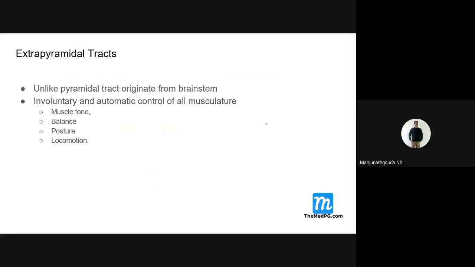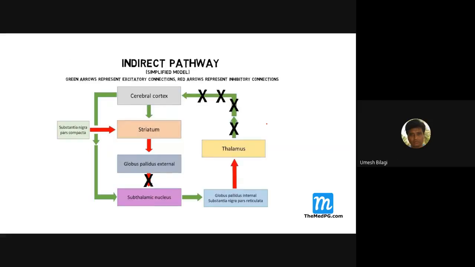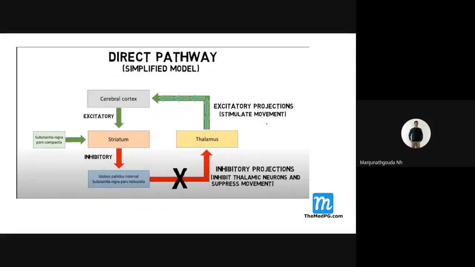Sir, once again, I'm a little bit confused. Which one do you want? Sir, direct pathway. Okay. First, in the cerebral cortex, there is excitatory transmission, from the cerebral cortex to the striatum. Then from there, inhibitory to the globus pallidus internal. Okay, correct.